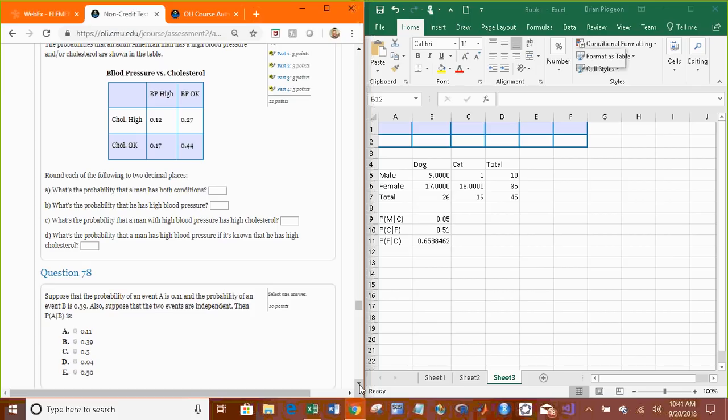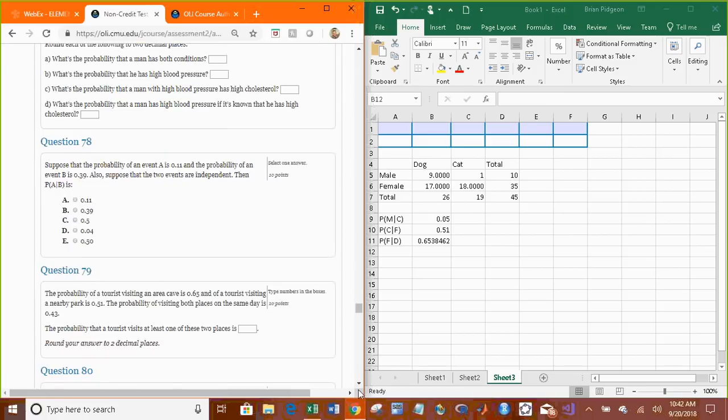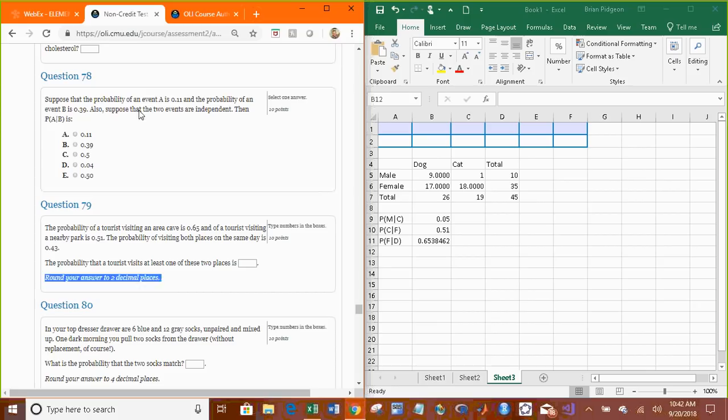Alright, this is kind of the same one. It's going to be very, very similar. I already made the table for you with that one. Alright, 78. Suppose that the probability of an event A is 0.11 and the probability of event B is 0.39. Also suppose that the 2 events are independent. Another question just like this. Then the probability of A given B is the probability of A, which is 0.11. They're independent.